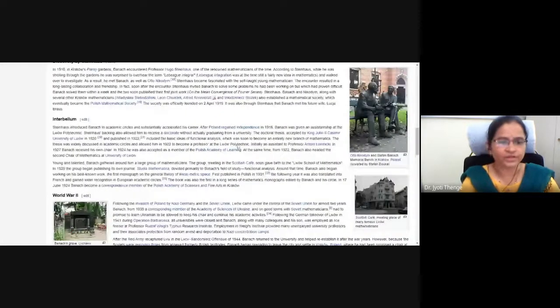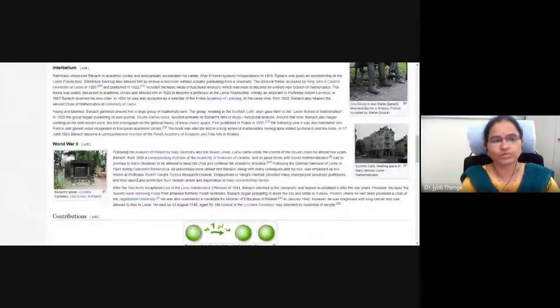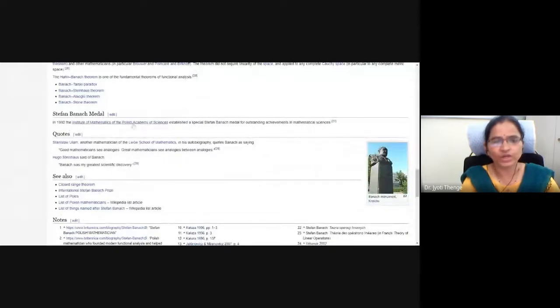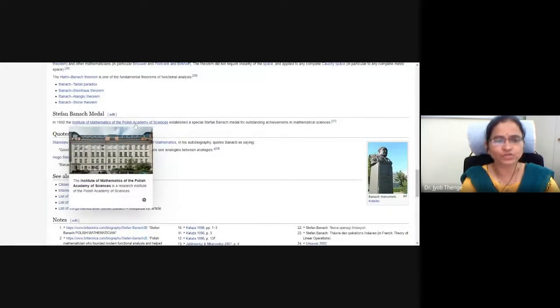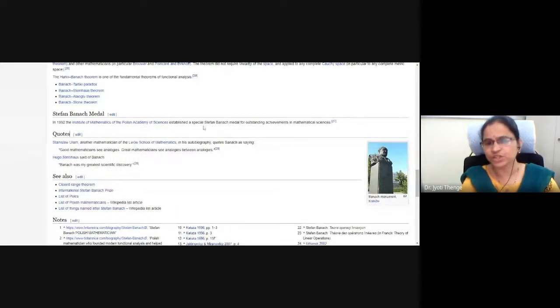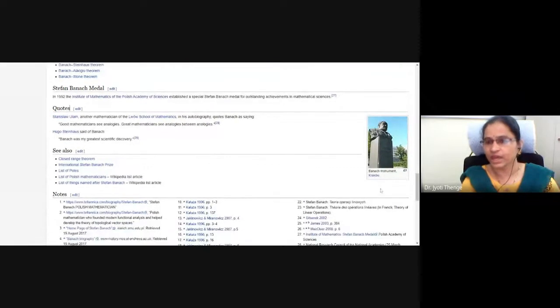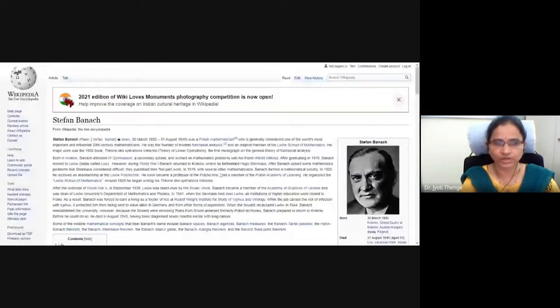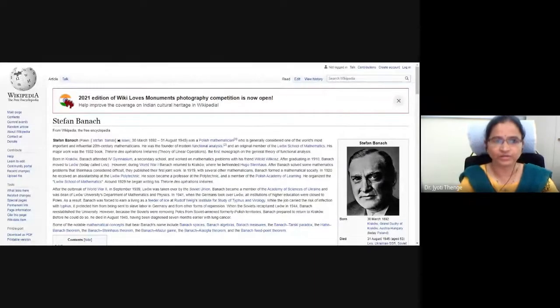Due to his important contribution to functional analysis, the Institute of Mathematics of the Polish Academy of Sciences has established a special Stephen Banach Medal for outstanding achievements in mathematical science. And in that institute in Krakow, there is a Banach Monument also. He was a very famous mathematician of his age.